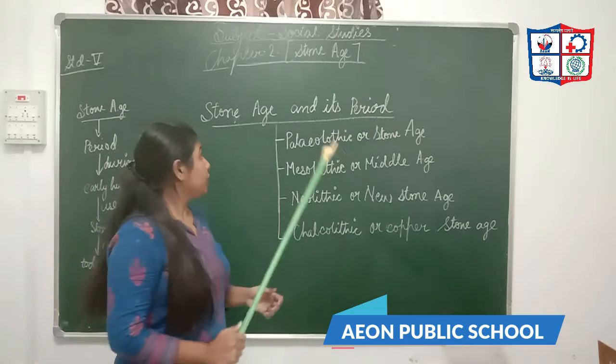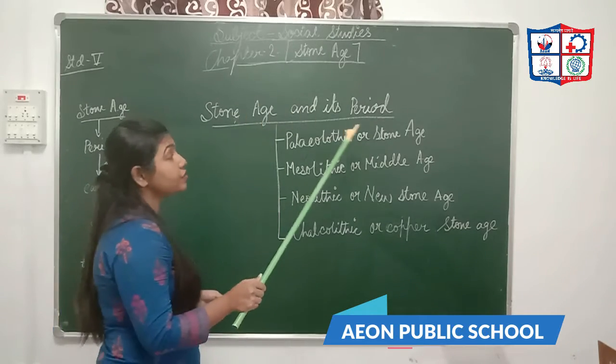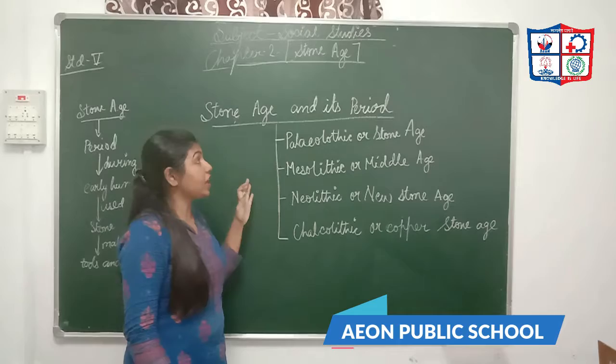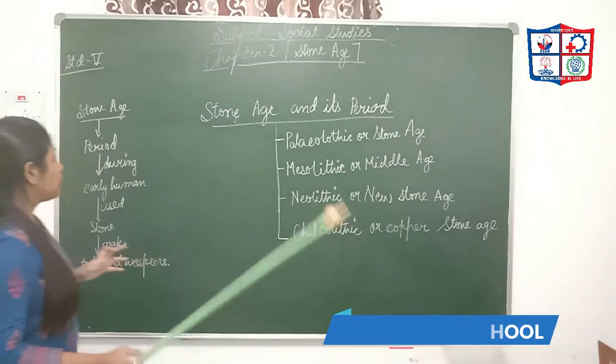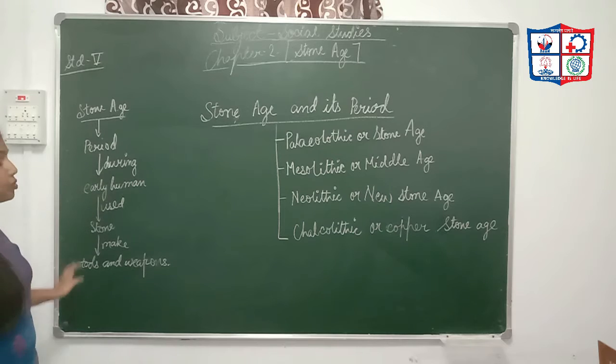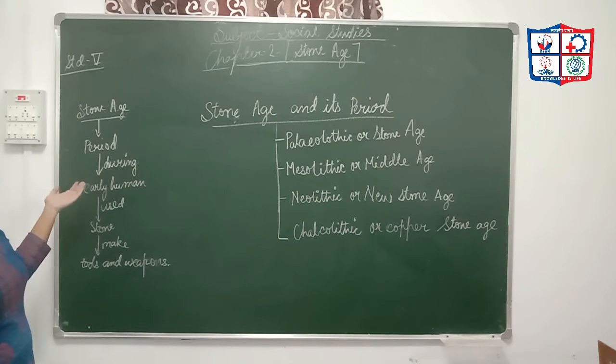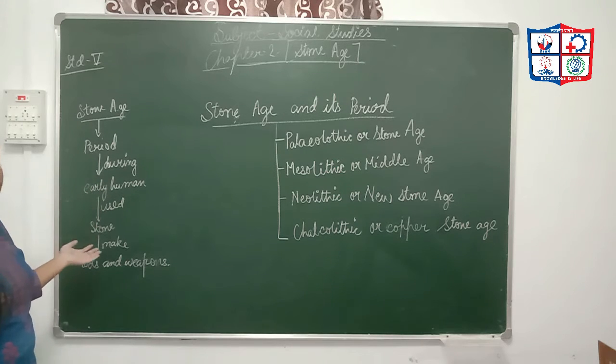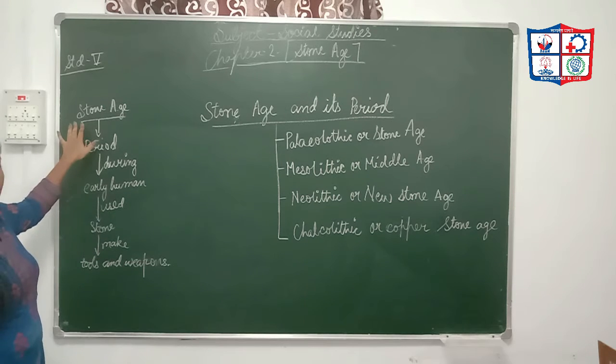Next, our topic is the Stone Age and its periods. The period during which early humans used stone to make tools and weapons is called the Stone Age.